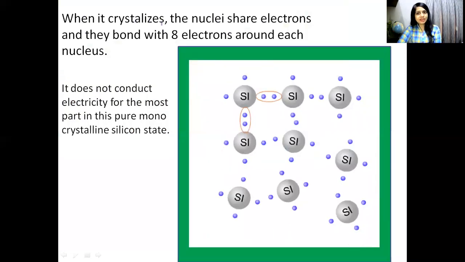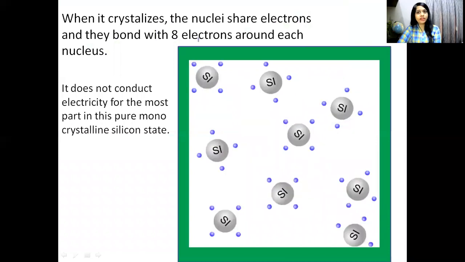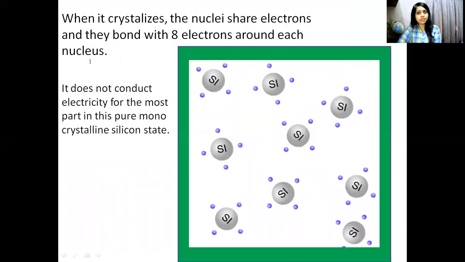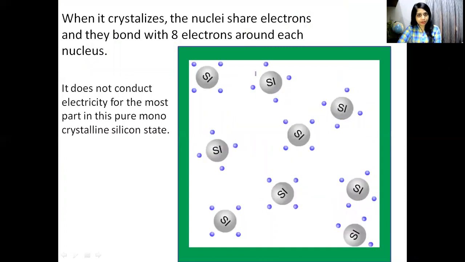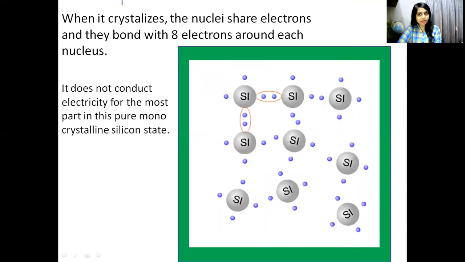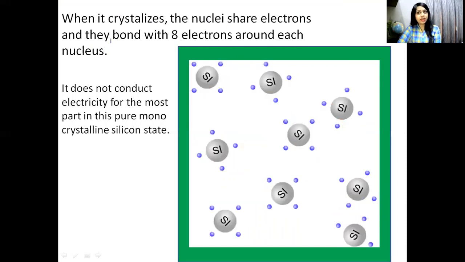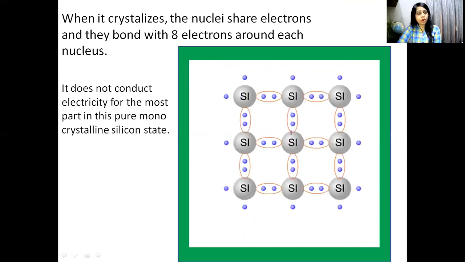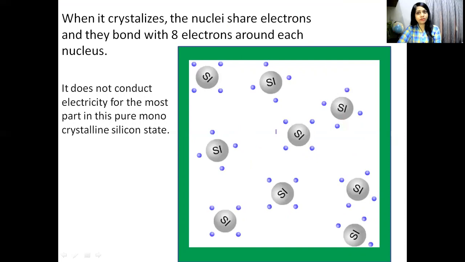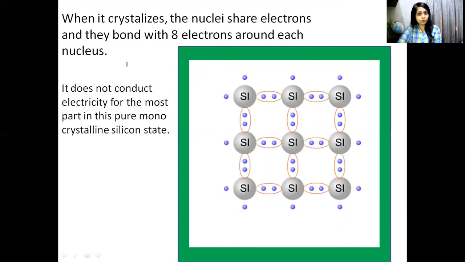Now, when it crystallizes, the nuclei share electrons and they bond with 8 electrons around each nucleus. You can see here, these are separate silicon atoms. Every atom has 4 valence electrons, and when it crystallizes, the nuclei share electrons with each other and form covalent bonding as shown in the figure, with 8 electrons around each nucleus.